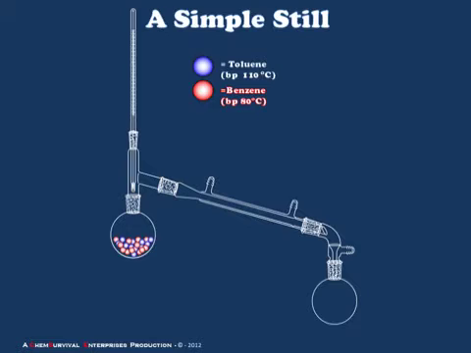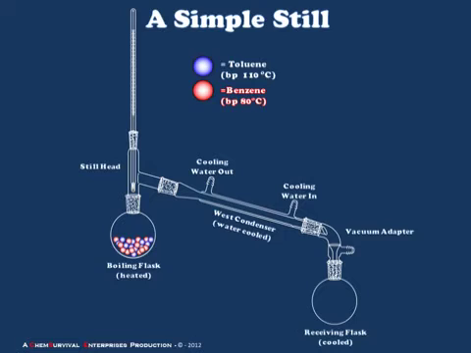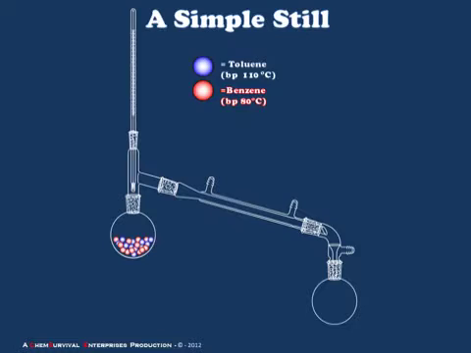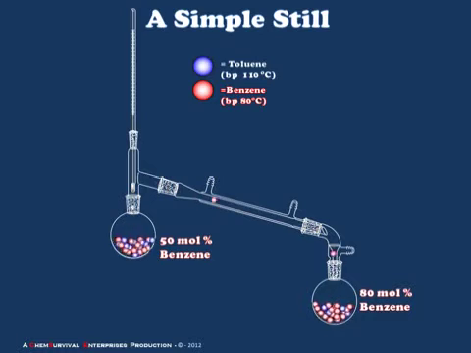Shown here is a schematic of a simple distillation apparatus like the one that we discussed in our previous lecture. Recall what each part is and the purpose for it in this apparatus. Now if we build a simple still, charging the boiling flask with 50 mole% benzene and toluene, we then channel the vapor into another region of the glassware, condensing it with a jacket of cold water. We expect the accumulating distillate to be of a composition that is predicted by Raoult's, Dalton's, and ideal gas laws to be 80 mole% benzene. At this point I often challenge my students, is it possible to create a distillate of higher purity from such a sample?